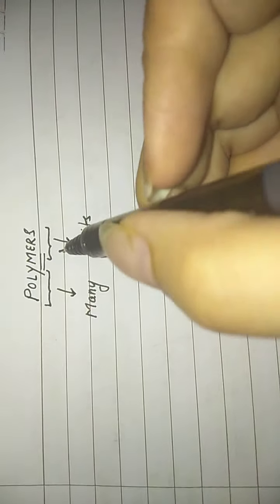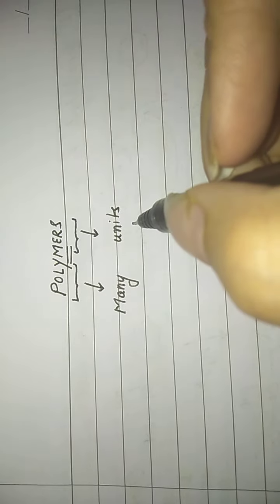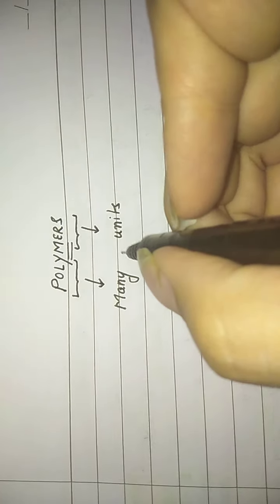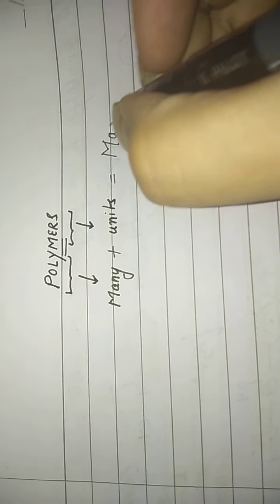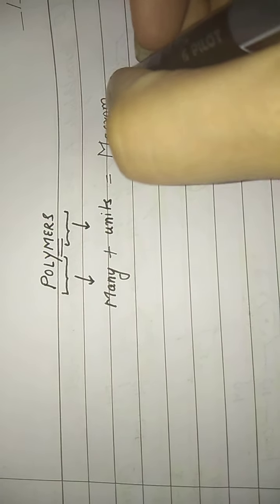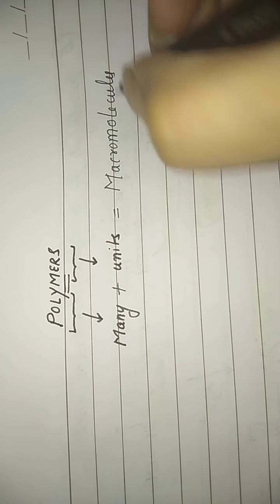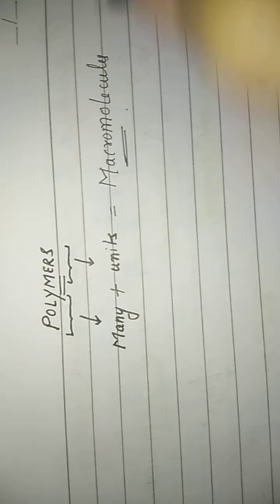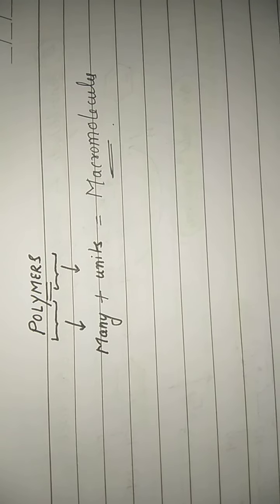Polymers. Now, from where has the word polymer been derived? The term poly means many and the term mer means unit. When we combine both these terms, we get very large macromolecules. You know what macro means? Very large molecules. Now, how are these large molecules formed?